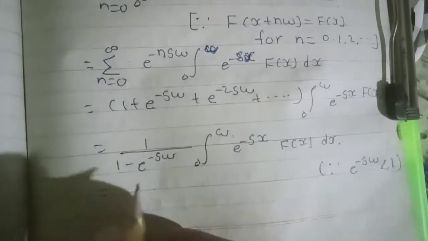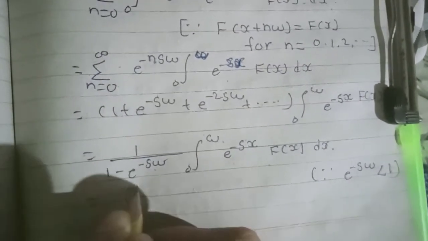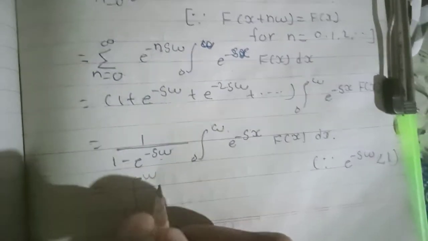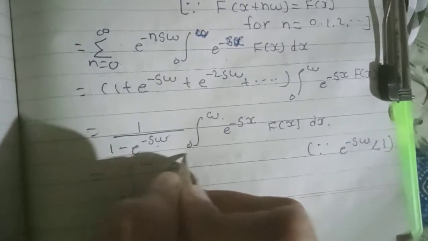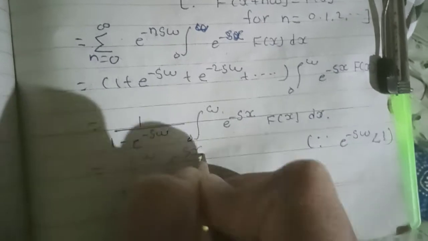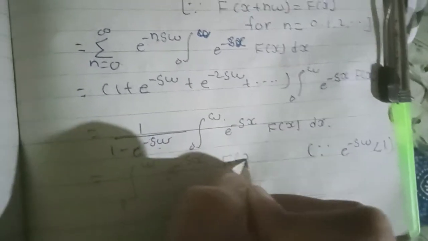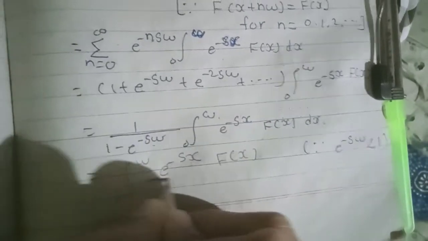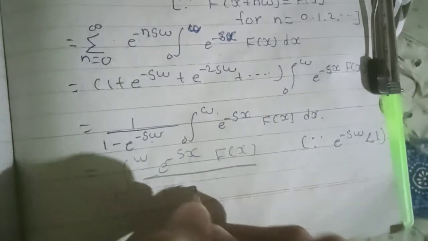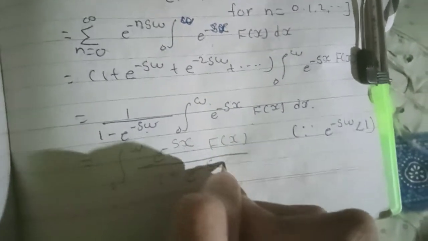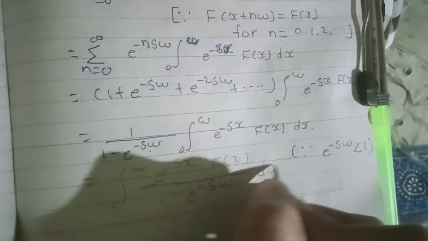So we can also write the integral 0 to omega of e raised to minus sx f of x divided by 1 minus e raised to minus s omega dx.